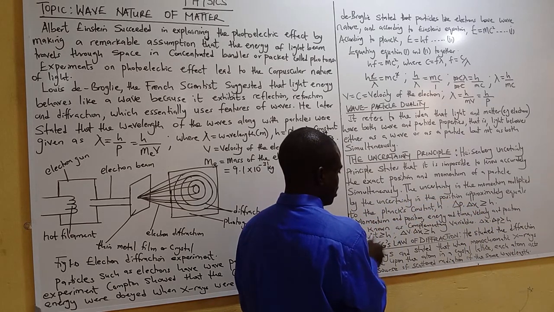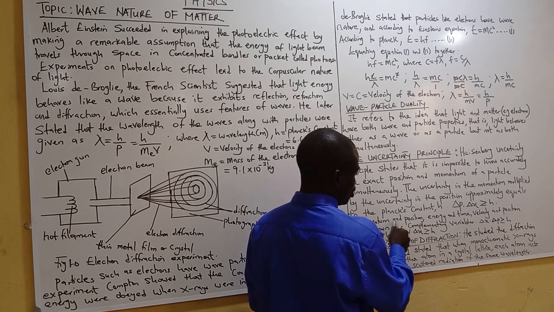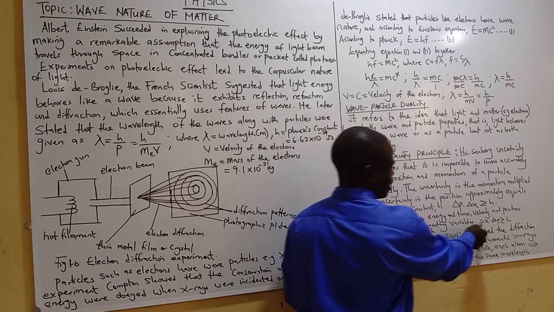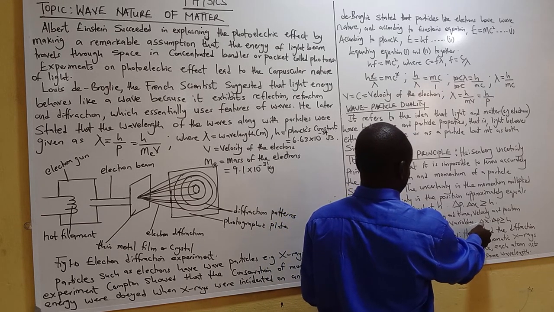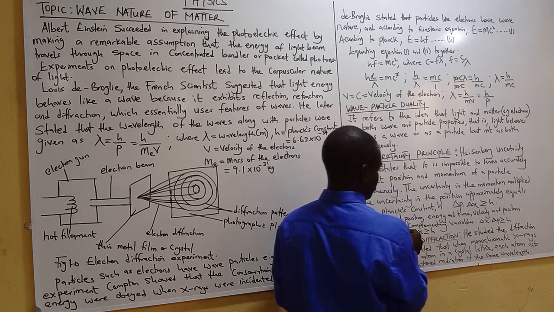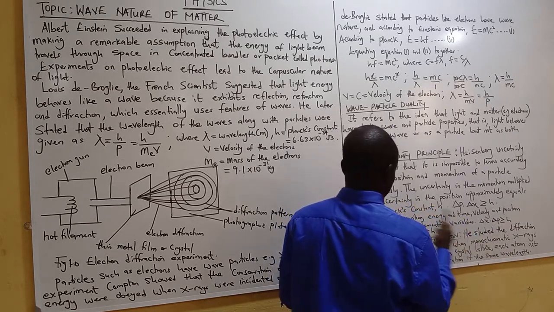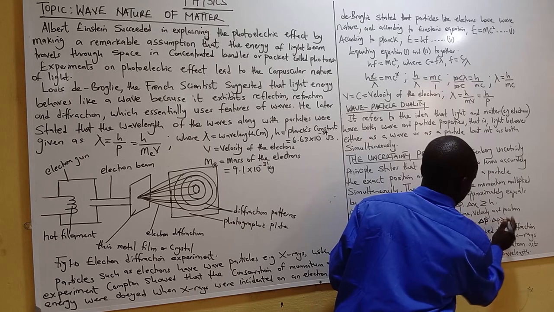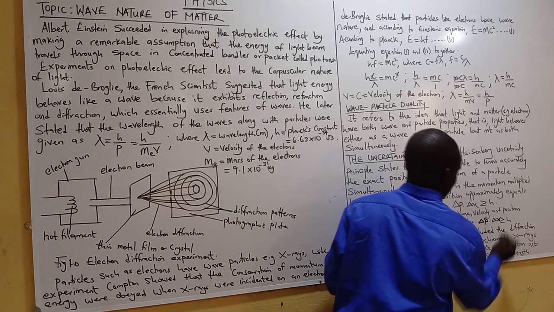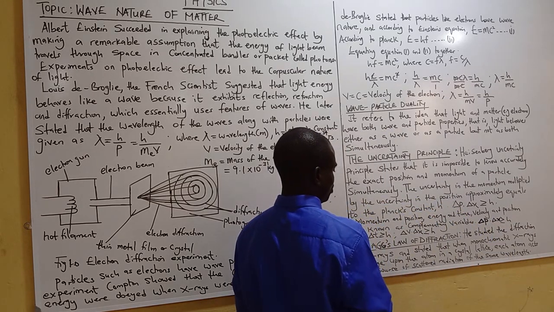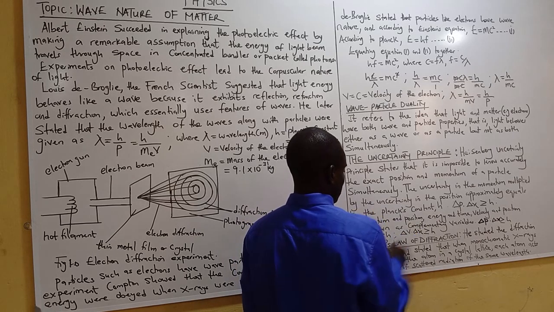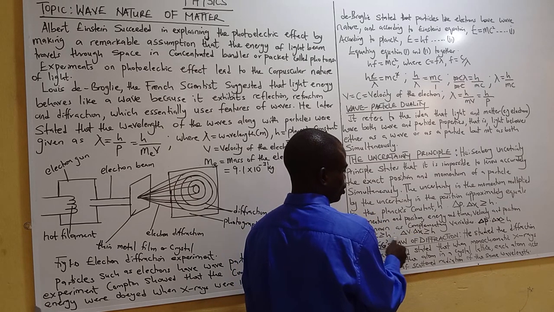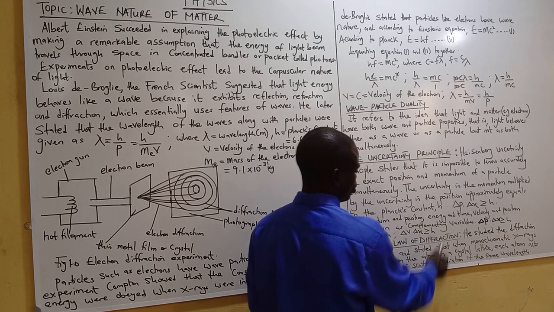These pairs are known as complementary variables. Delta p multiplied by delta x is greater than or equal to h, Planck's constant. Delta E multiplied by delta t is greater than or equal to h. Delta v delta x is greater than or equal to h.